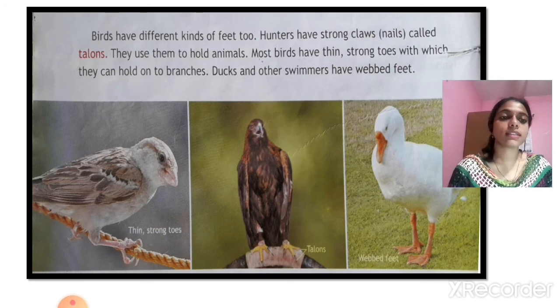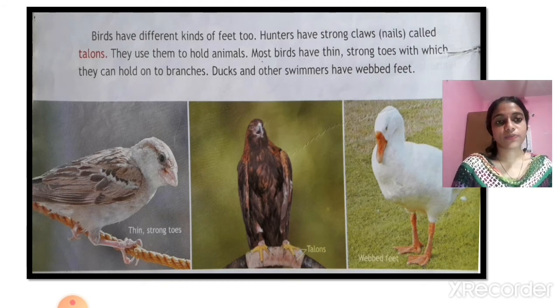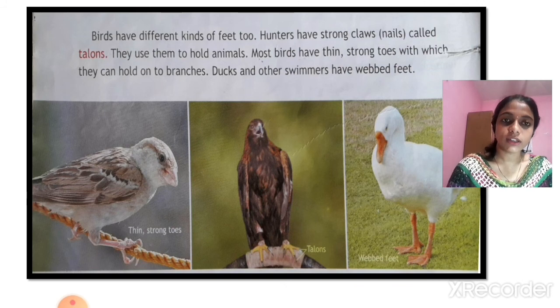Most birds have thin, strong toes with which they can hold onto branches. We know that the birds rest on the trees and they use their strong toes to hold onto the branches. And next, ducks and other swimmers have webbed feet. Webbed feet is a familiar term to you, isn't it? We have discussed that frogs and toads have webbed feet in order to swim in the water. Likewise, ducks and other swimmers have webbed feet. So these are the characteristics of the birds.